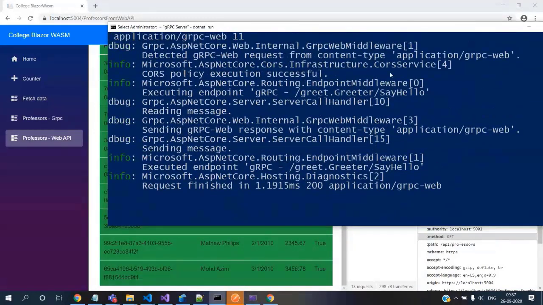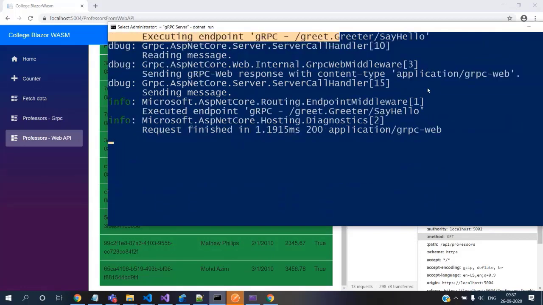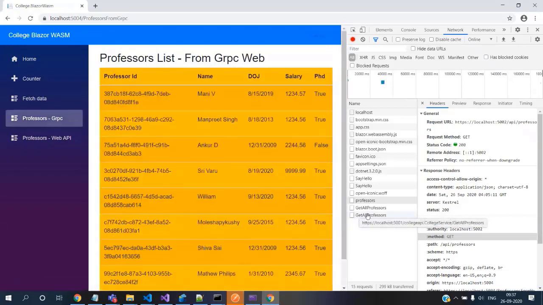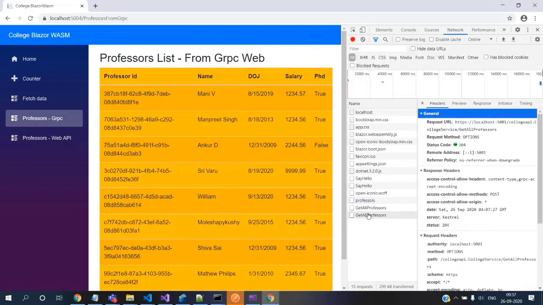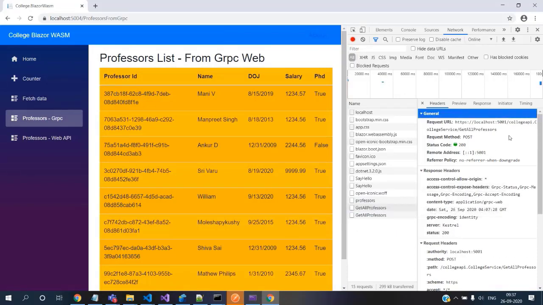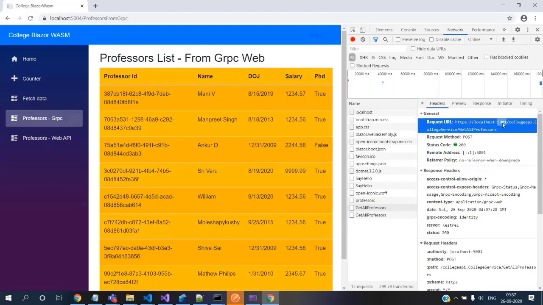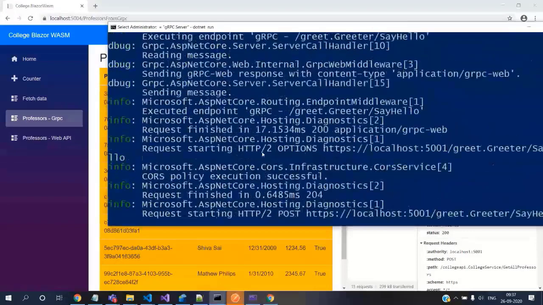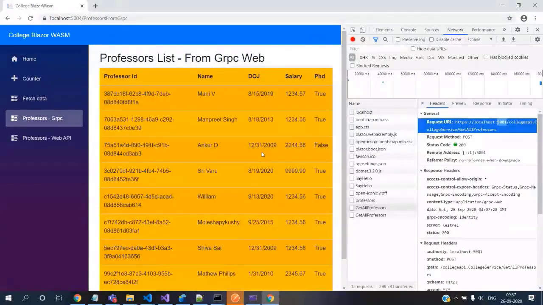The first thing we have seen is how the first integration happened. That was when we called say hello. Now let's call this professor's gRPC web, and you can see that it invoked that professor's gRPC call. You can see here it's calling 5001. That means the request would have been received by this gRPC service, where it goes and gets the data. That's again the gRPC web call. So that's about the integration points. We have touched a lot of integration points.